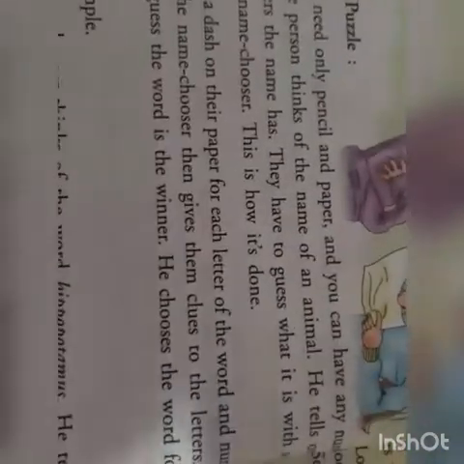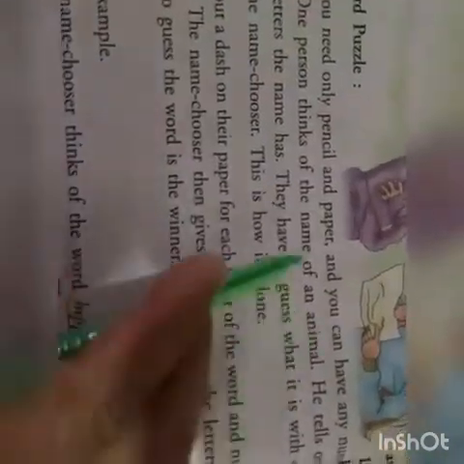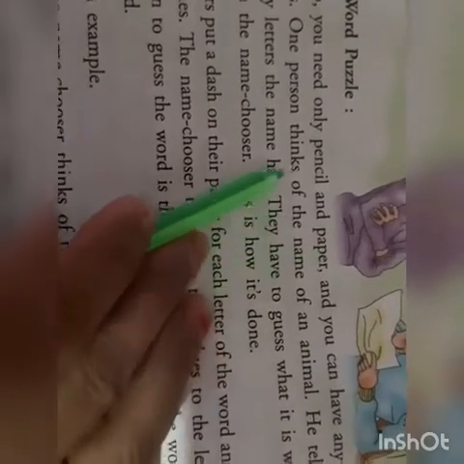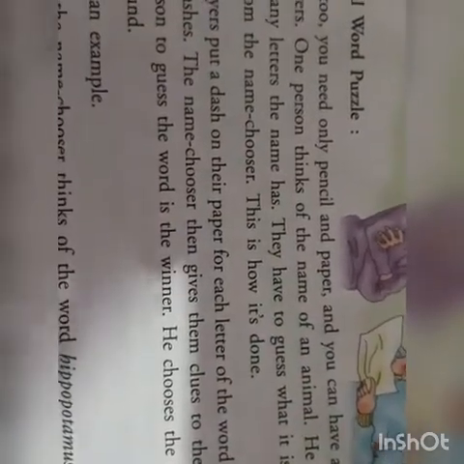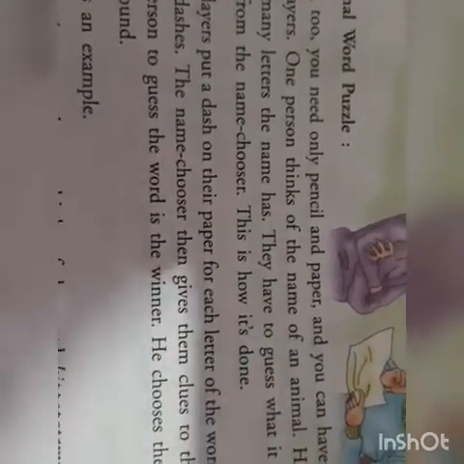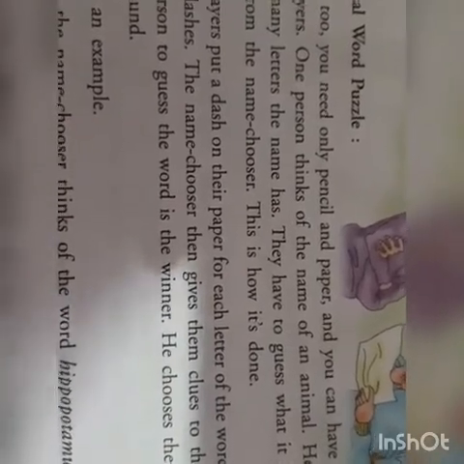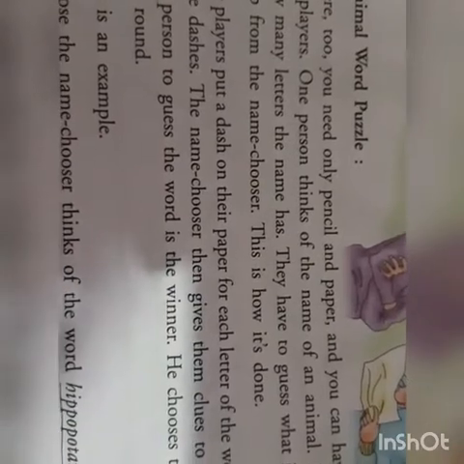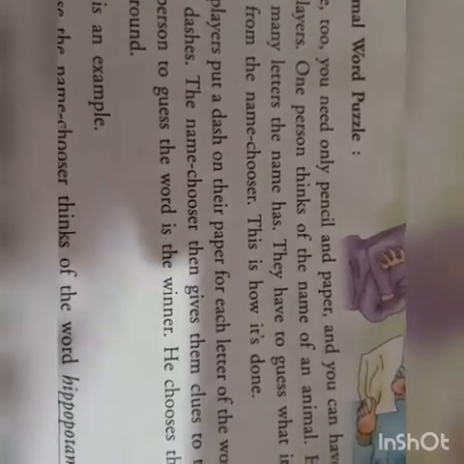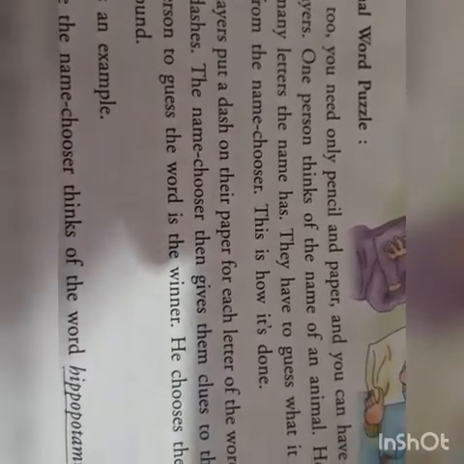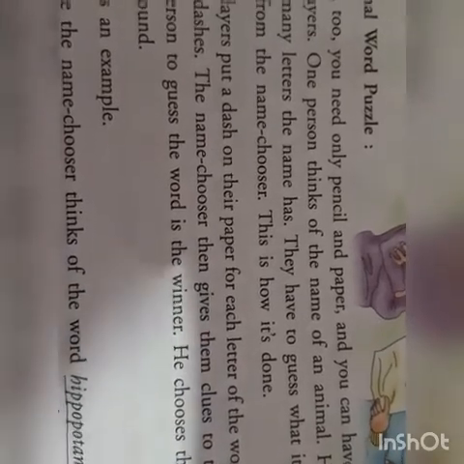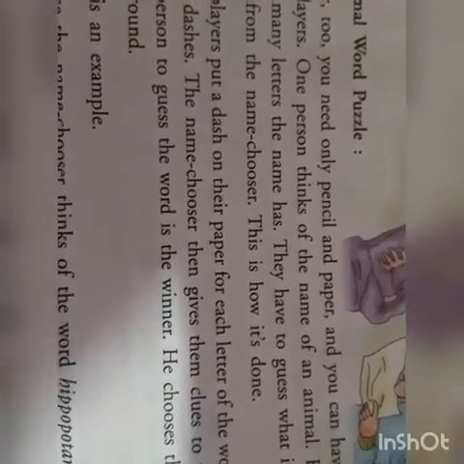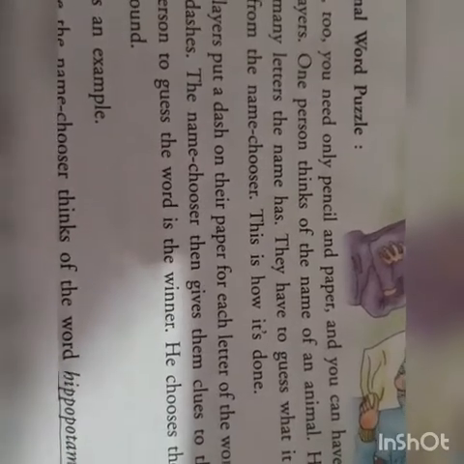Now, the person who starts playing the game will think of the name of that animal himself, and then he will not say the name of the animal. He will just tell the other players how many letters are there in the name of the animal. Suppose I say tiger, then how many letters are there? Tiger. That means it's a 5-letter word. So he will just say that it's a 5-letter word, so the name of the animal is 5 letters.